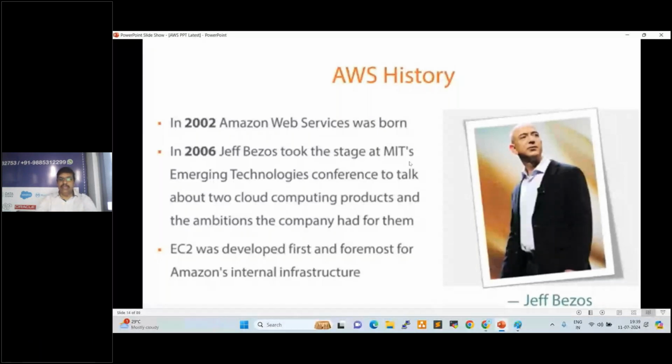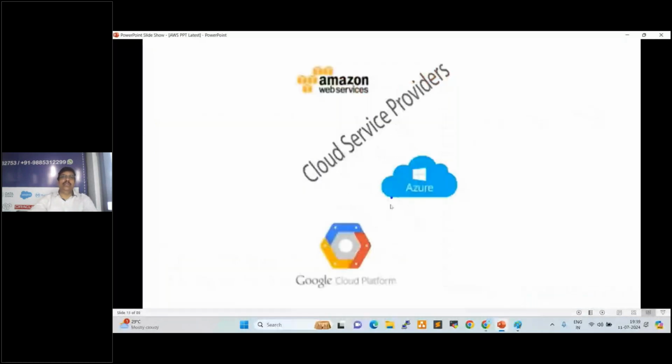So these are Amazon Web Services, Azure and Google Cloud. AWS is in first place, Azure is in second place, and Google is in third place. We have 26 more clouds.